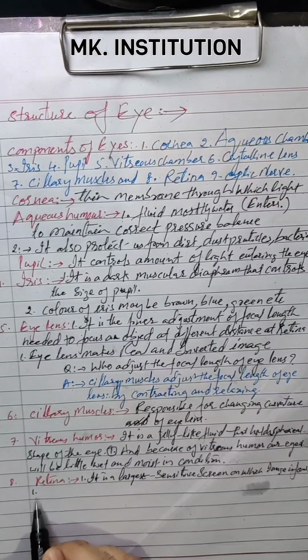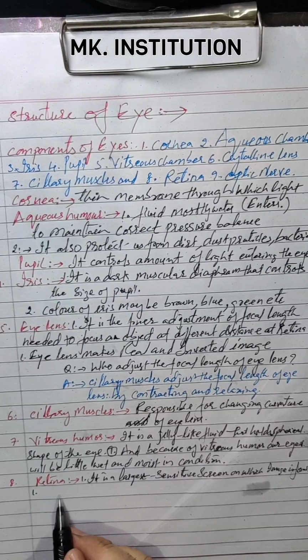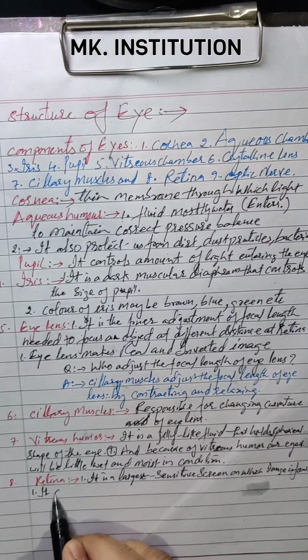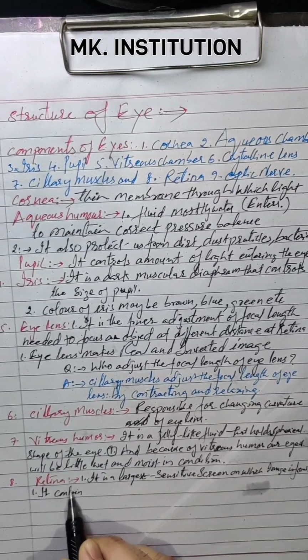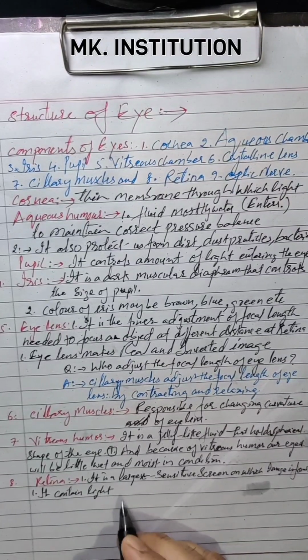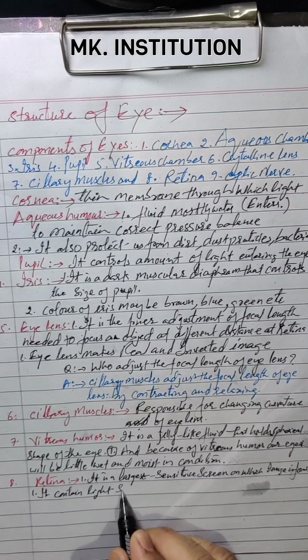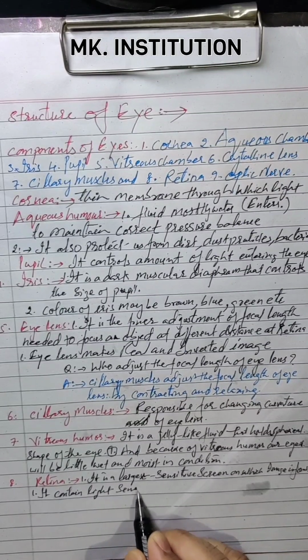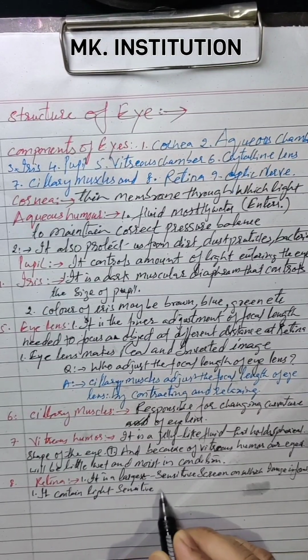The second you can write here: it contains light sensitive cells.